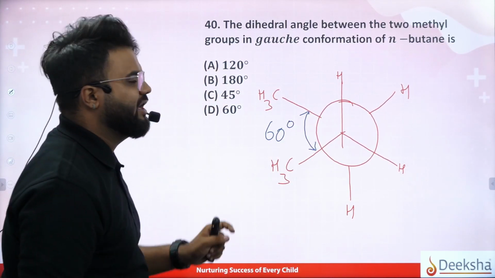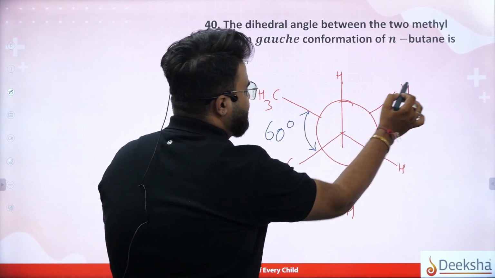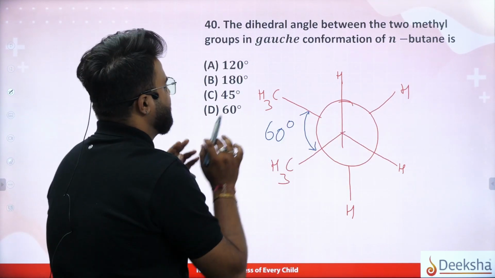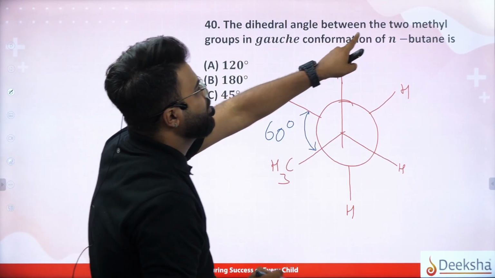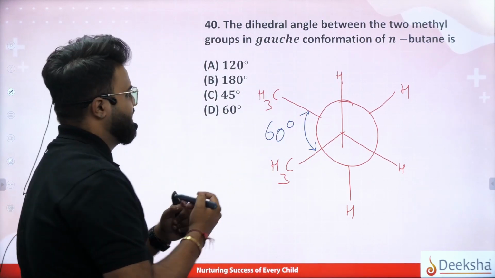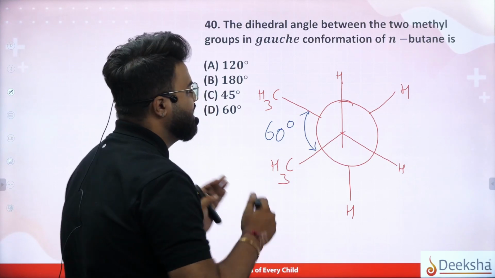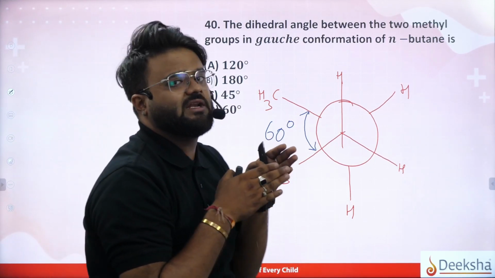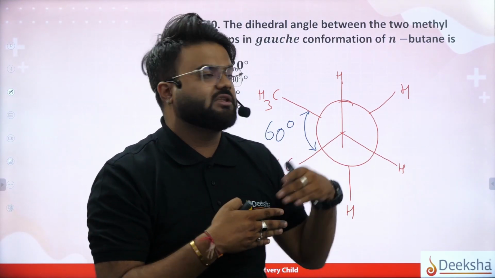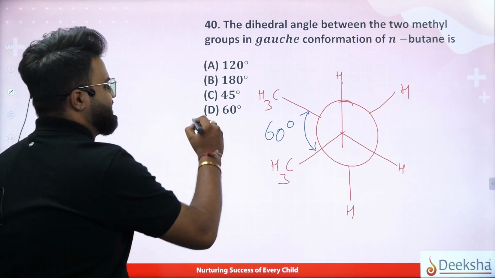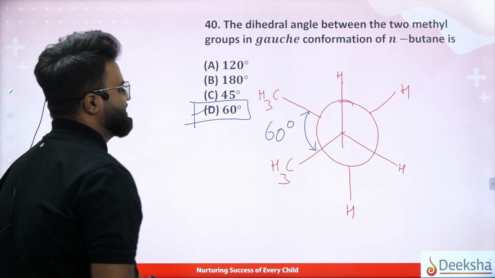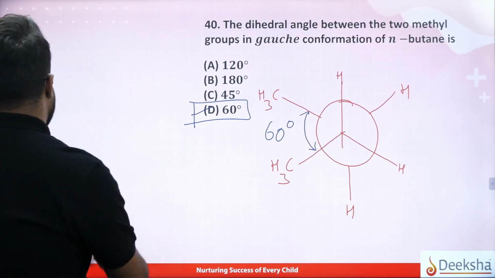Do you think it is 120 degrees? 120 degrees would be in the middle of the two, but it is not 120. They are asking only about the 2 methyl groups. It is not in the linear form, so it can't be 180 degrees, and it can't be 45 degrees, as the staggered form is not 45 degrees. So we know that it is 60 degrees. The correct option is D, 60 degrees.